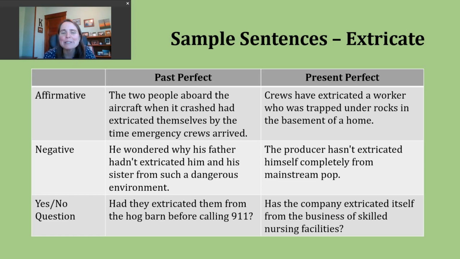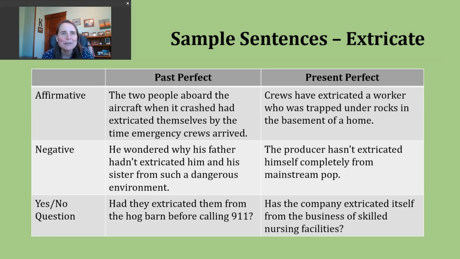Finally, let's look at making a yes or no question in the past perfect. To do this, start with had, then you're going to have your subject, and then the participle form of the verb. And again, this is a regular verb, so past tense and the participle are the same thing. So here's the last past perfect example. It says, had they extricated them from the hog barn before calling 911?